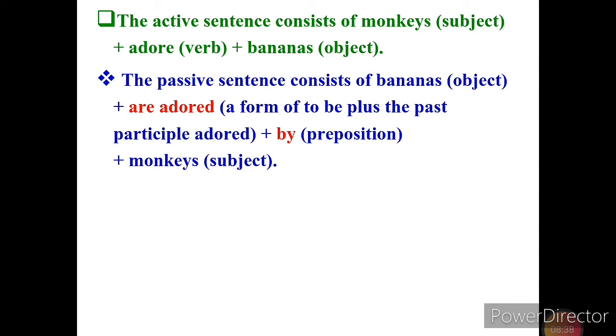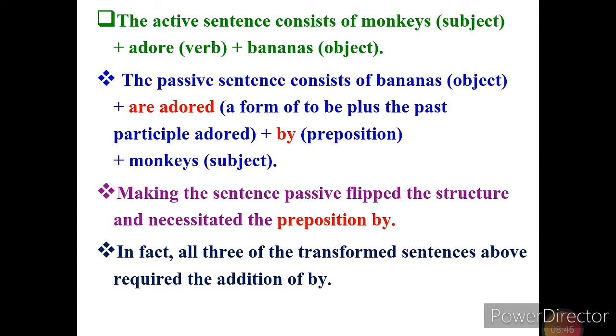Past participle is added and the preposition by is added. Making the sentence passive flips the structure and necessitates the preposition by. In fact, all three of the transformed sentences above required the addition of by. See these three sentences, we can confirm that there is a clear change in active voice tone and passive voice tone.